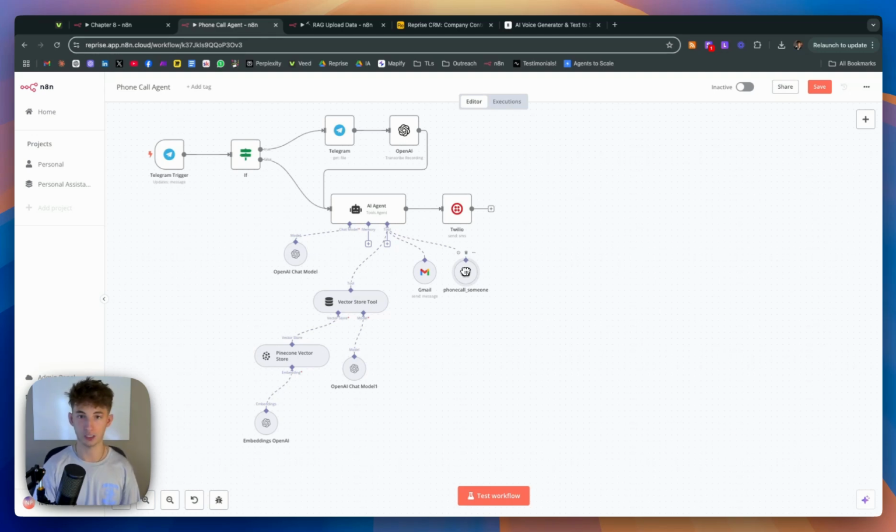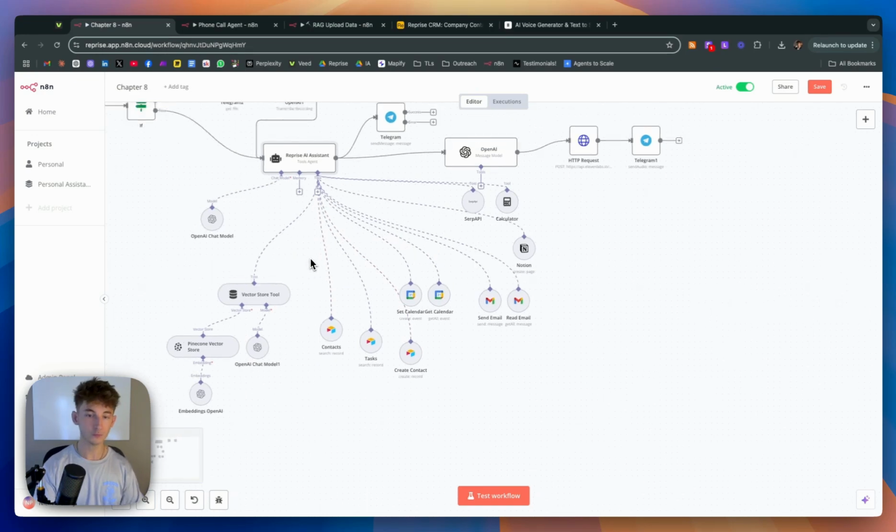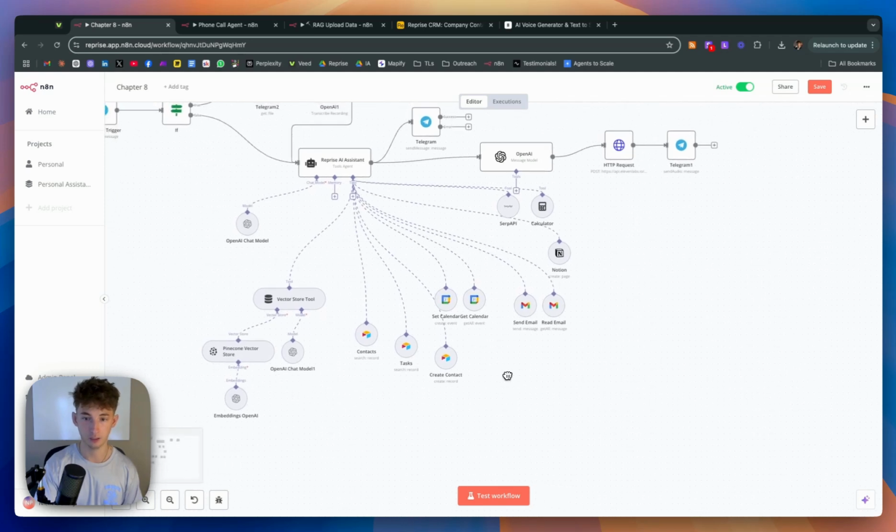So if you want to check out that video and see how you can use AI to literally call somebody and have a full-on realistic sounding conversation with whoever you would like. So for example, if you want to call your dentist and book an appointment and have the AI do it for you, then that's totally possible. You could plop that right into this agent, and it'll just be another tool or another action that it can perform on top of all these different admin ones. So check out that video if you would like to see how we built that out and how it works exactly. But anyways, we're keeping this relatively simple, as I just said.